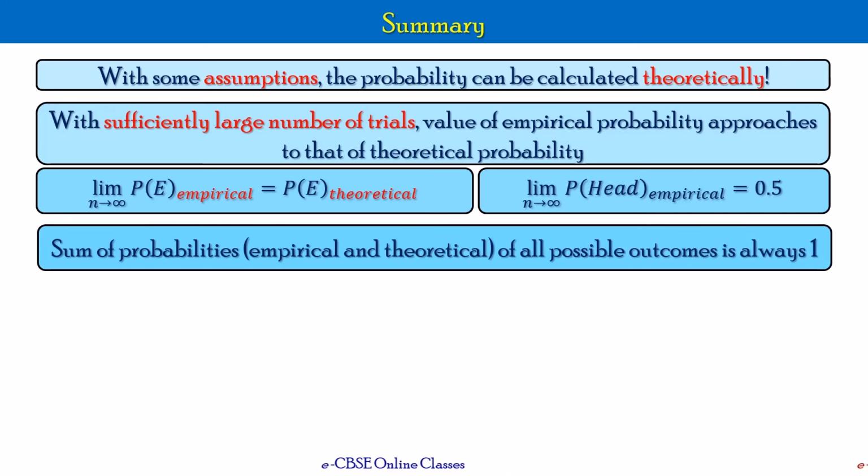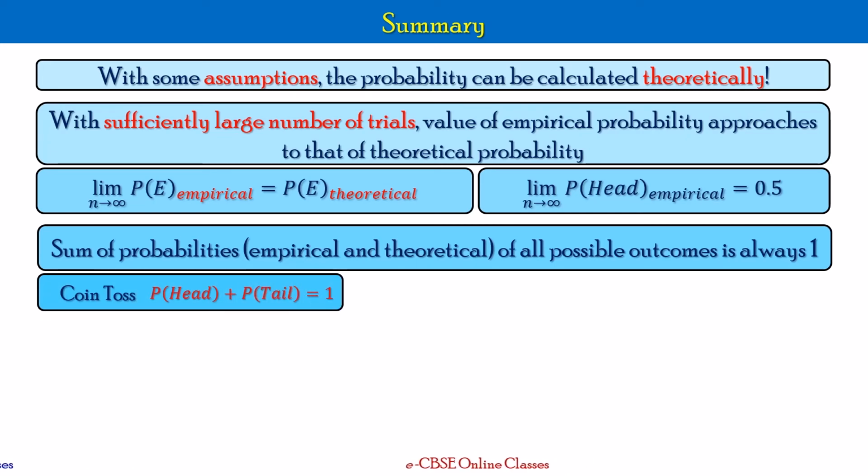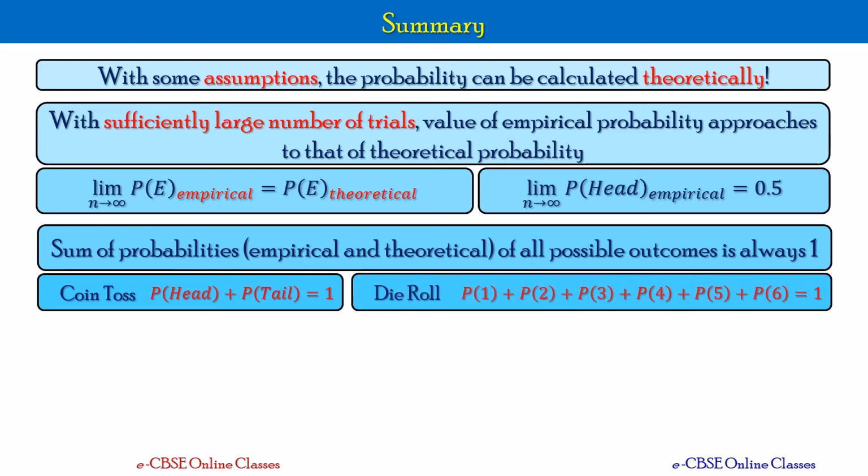The sum of the probabilities of all possible outcomes is always 1. It is applicable both for empirical as well as theoretical probabilities. For example, in the coin toss example, probability of head plus probability of tail is equal to 1. Similarly, in the die rolling example, P of 1 plus P of 2 plus P of 3 plus P of 4 plus P of 5 plus P of 6 is equal to 1.